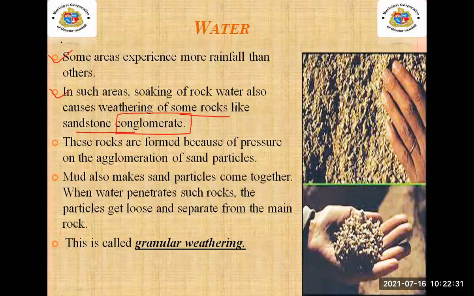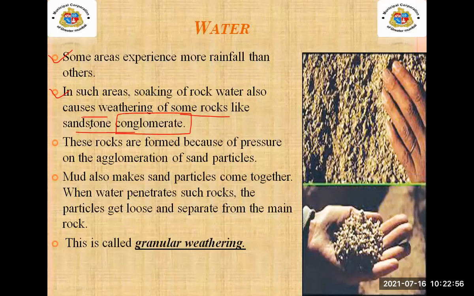Now see, students, as you have experienced, in some areas there is more rainfall, but in some areas rainfall is not there. The area which is having more rainfall, soaking of rock by water also causes weathering.